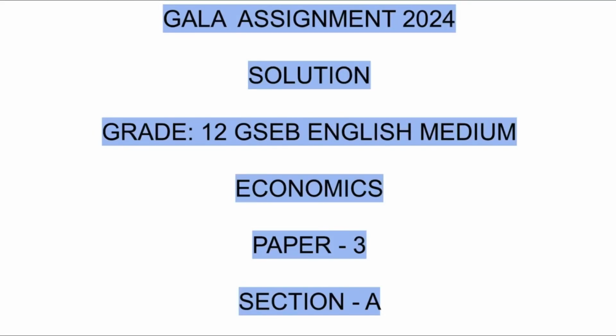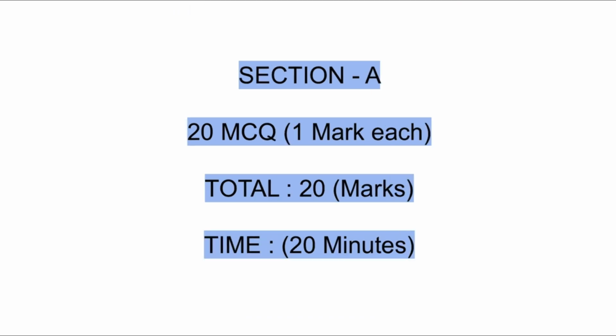Namaste students. Today I am going to discuss with you Gala assignment 2024 of Economics paper 3 section A. Section A consists of 20 VSQs of 1 mark each. So section A will be of 20 marks in total. Students, you can take 20 minutes to solve this section.